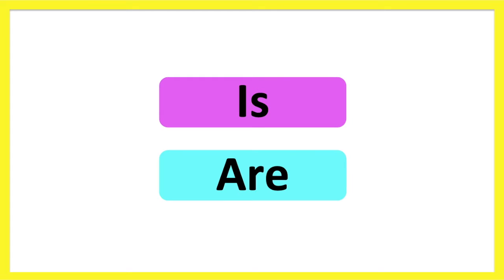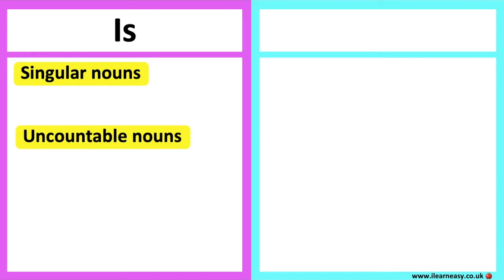Is, are. In this video, we will learn the difference between these two words. These are different forms of the verb to be. We can identify which word we need to use by looking at whether the noun in the sentence is singular or plural. Is. We use the verb is with singular nouns, uncountable nouns, and collective nouns.